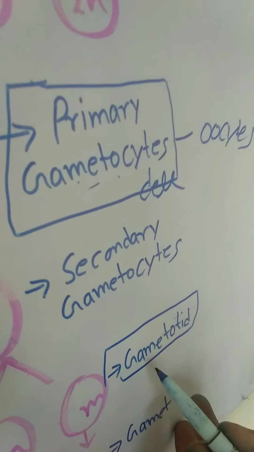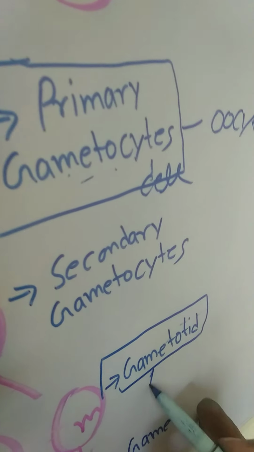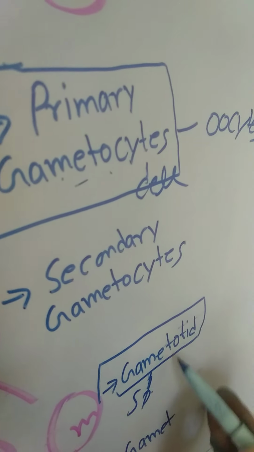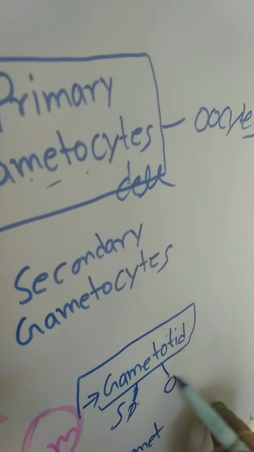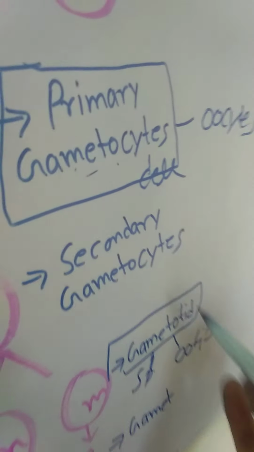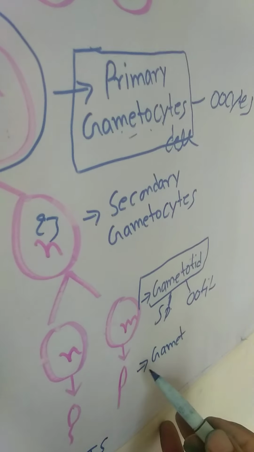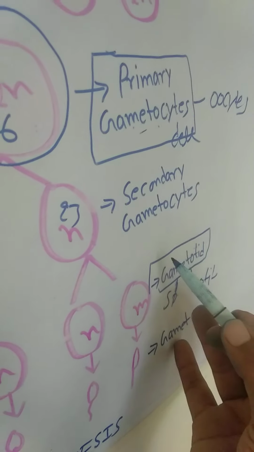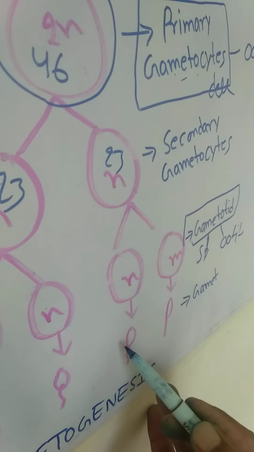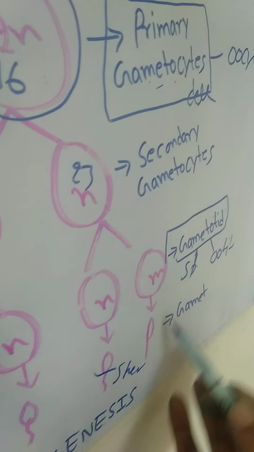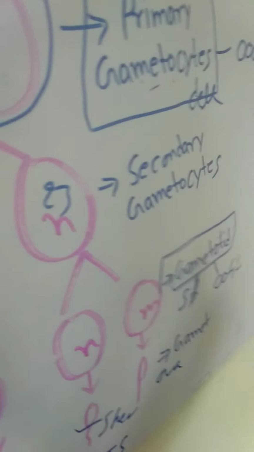So what can you write for the male? You can write spermatotide. What can you write for the female? Oocyte. Okay everybody. Then lastly the gametotide converts into a gamete: for the male, sperm is the gamete, and for the female, ova is the gamete.